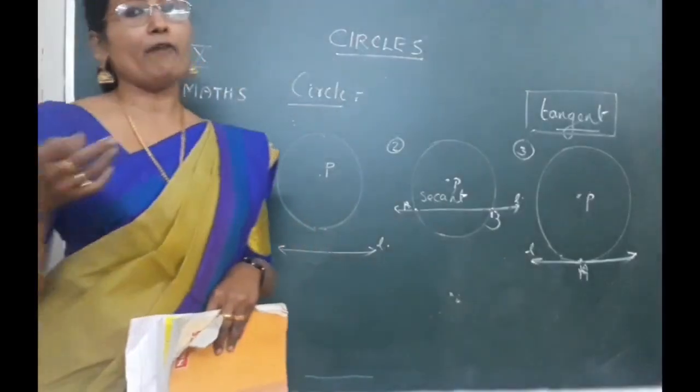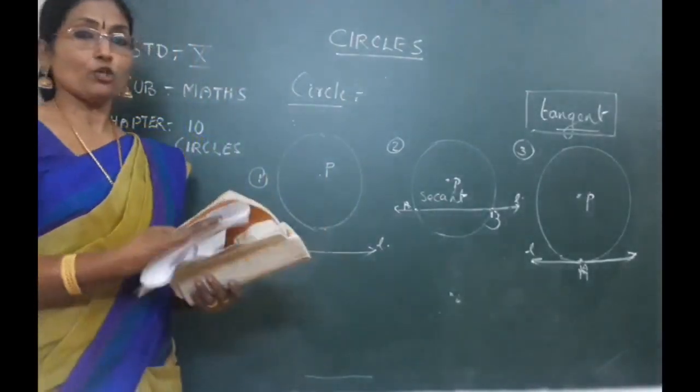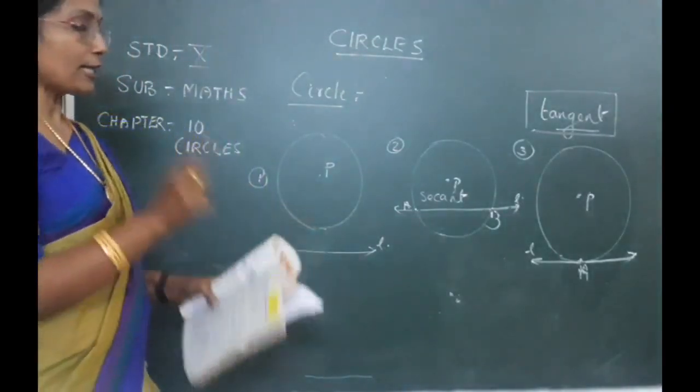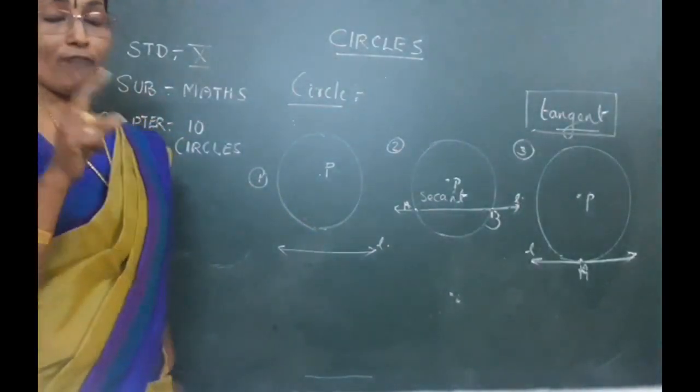Then what will be the definition of a tangent to a circle? Now obviously you can see that. What is a tangent to a circle? A tangent to a circle is a line that intersects the circle at one and only 1 point.